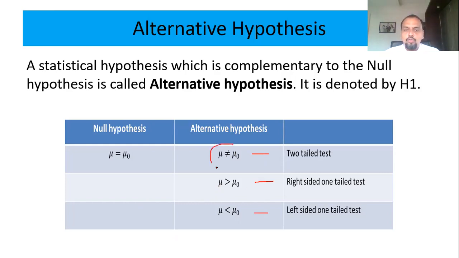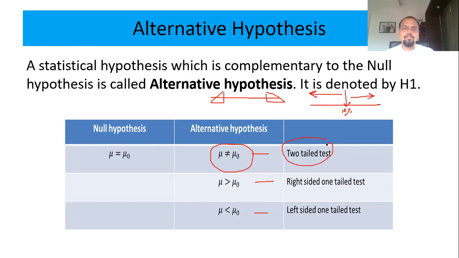When I say not equal to 10%, that means you have an option of right hand side also. You have an option of left hand side also. This is 10%. When I say not equal to 10%, it means this side also, and you can go this side also. So this is called two-tailed alternative hypothesis. Two-tailed. It goes over here also. It goes over here.